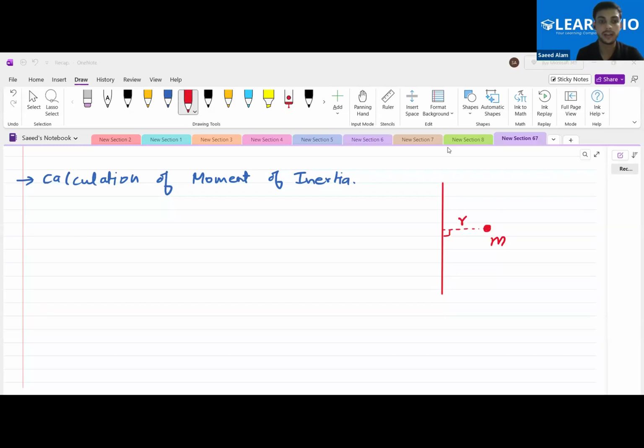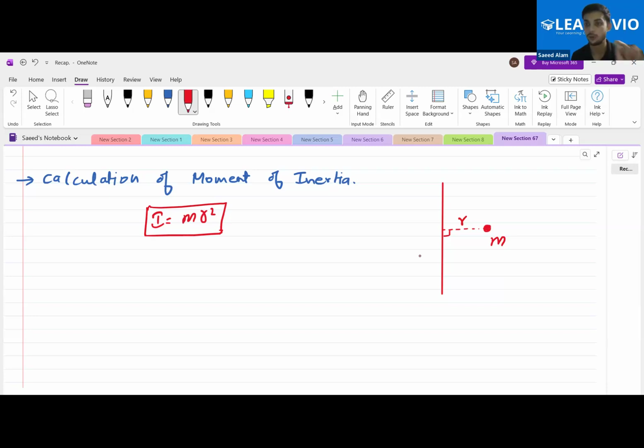So you define the moment of inertia of this body to be m into r square. M r square. Is this clear to all of you? Yes, sir. This is how you need to calculate the moment of inertia of anything.